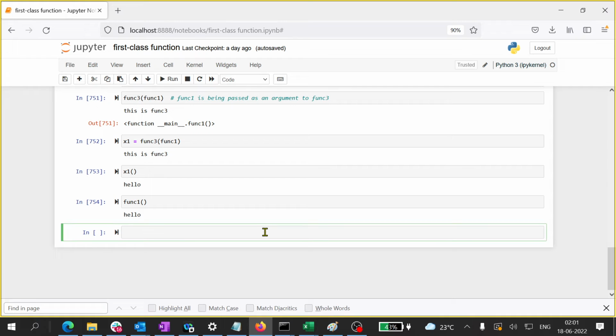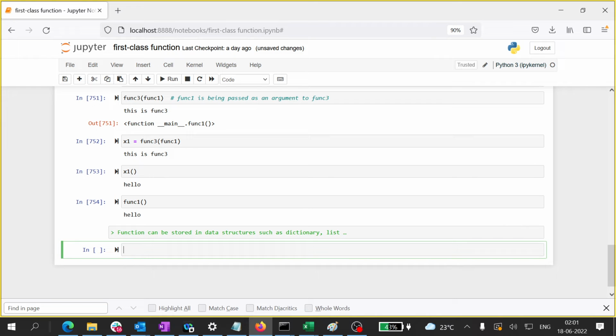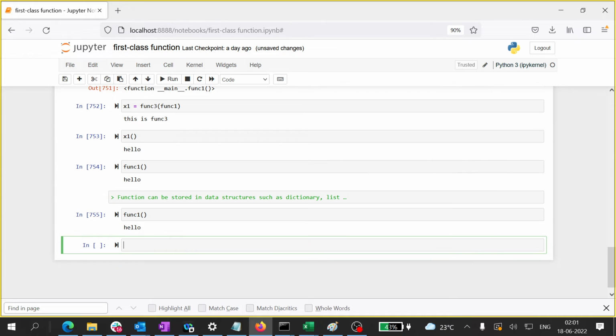We'll see. Copy, paste. Okay. Now I'll go to the next cell. Now I have func1, right? Just see, func1 you have, right? I have. So what I will do is, can I store this in a list? Let us do that. func1, func1, func1. Okay, thrice. Now what will happen?